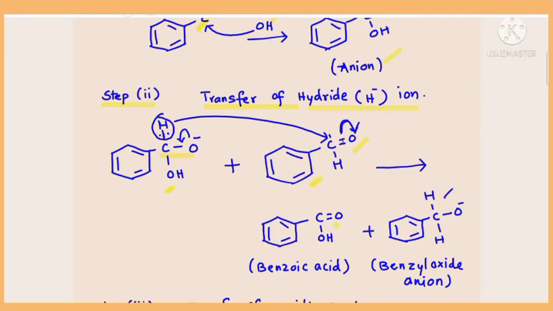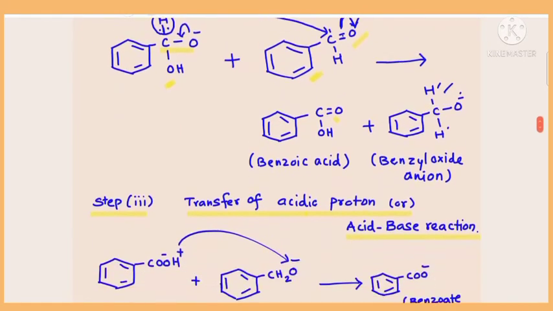Okay, right. So now look at this product: benzene ring, CH already what we have, then this is a hydrogen due to transfer of hydride ion, then this becomes single bond O minus. So now the first compound will become a carboxylic acid, benzoic acid, C6H5COOH, plus benzyl oxide anion is the other product.